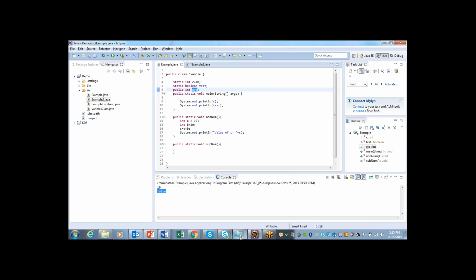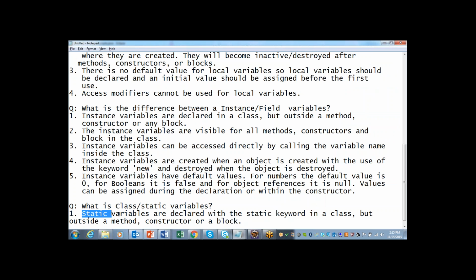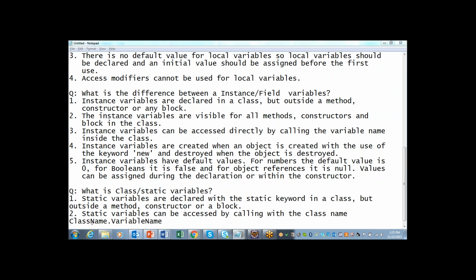So here you can say directly that static or class variables are declared outside the method, constructor or block, but using the static keyword. And another point you need to tell is that static variables can be accessed by calling with the class name. That's what I have said. So you can type the class name, and when you type dot, you can see those variables and directly access them.